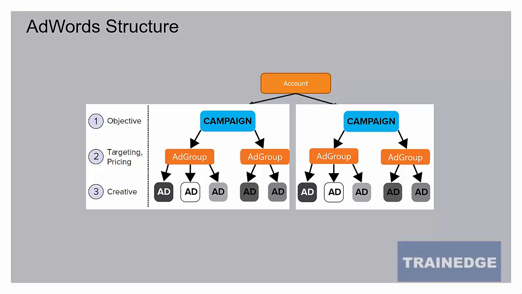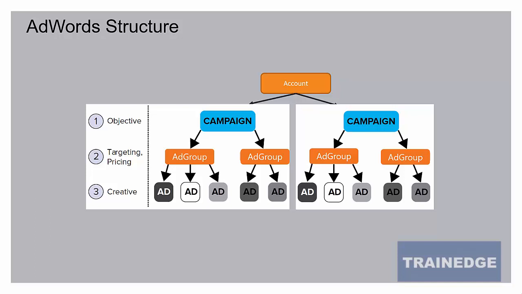Within an ad group, you create different ads that target the same keyword but have different ad copy, which means different headlines or description. They may even lead to different landing pages based on the copy of the ad. Why do we have this structure? This structure gives advertisers more flexibility in organizing their campaign.